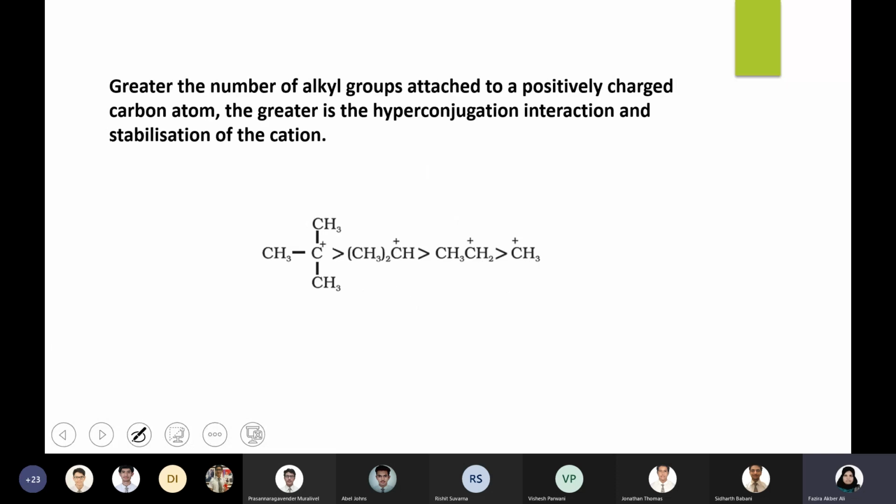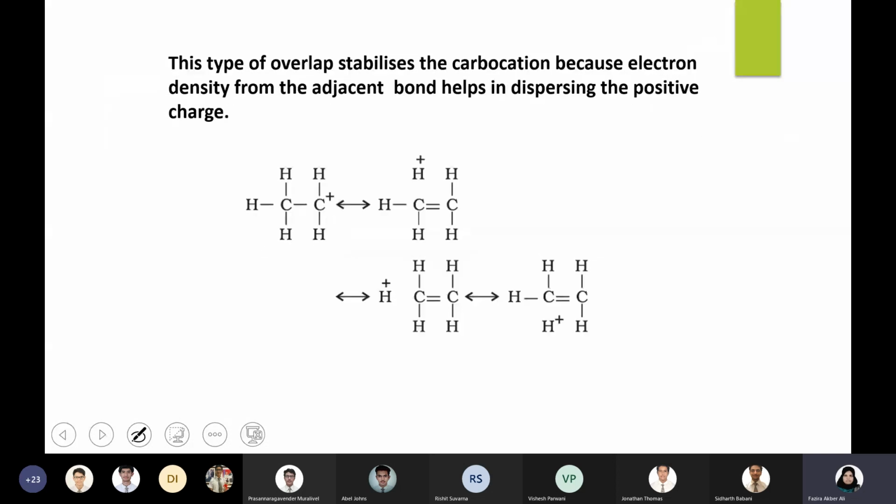Okay, so in explaining the stability order of carbocations, the priority should be given to hyperconjugation over the inductive effect. Because in the inductive effect, the positive charge was still there. The alkyl group was just pushing electrons to decrease the positivity of the carbocation. But in hyperconjugation, as we have seen, the positive charge of the carbon is completely disappearing.